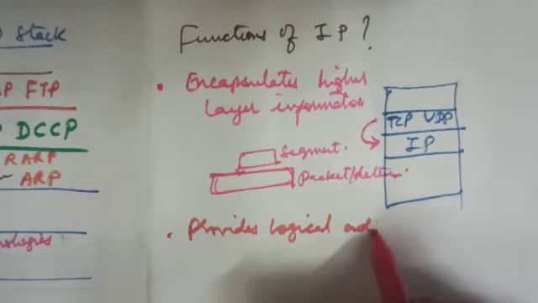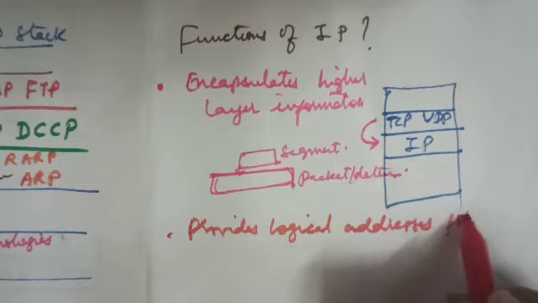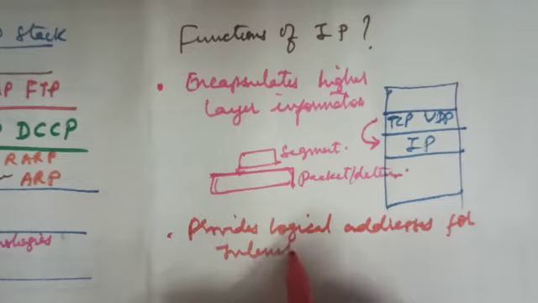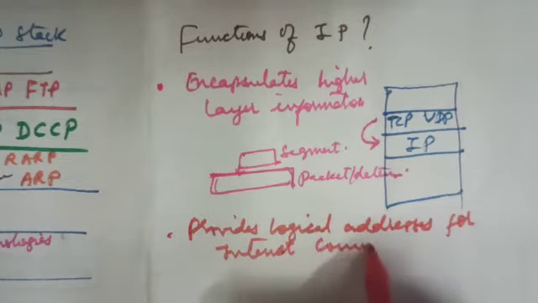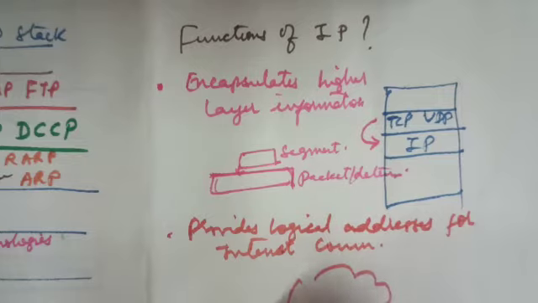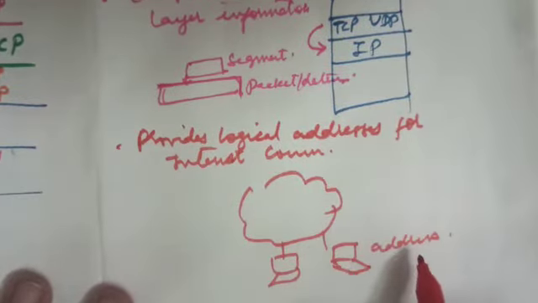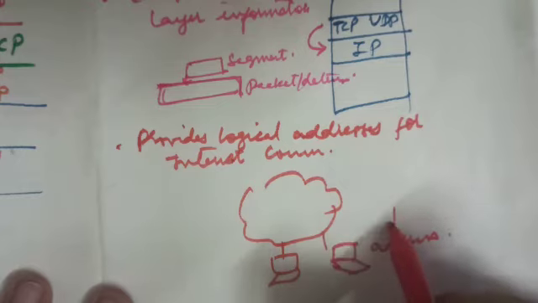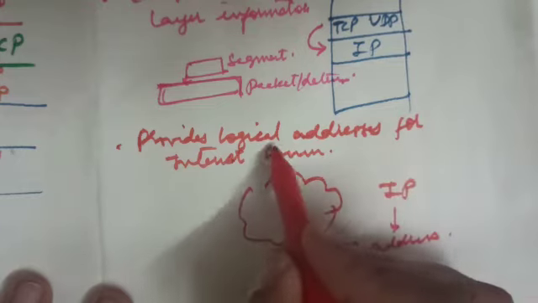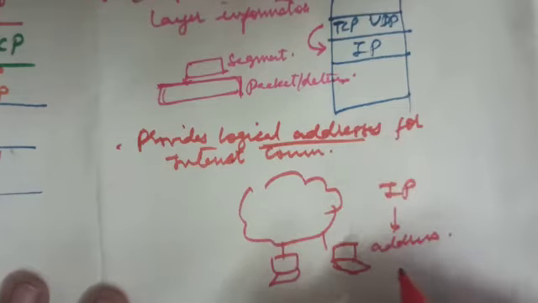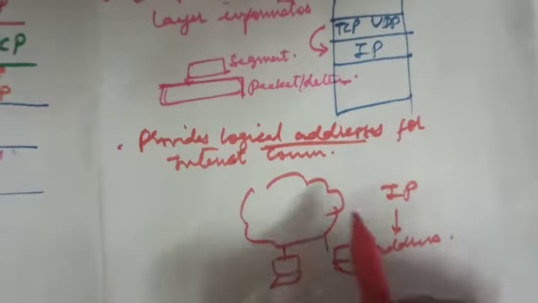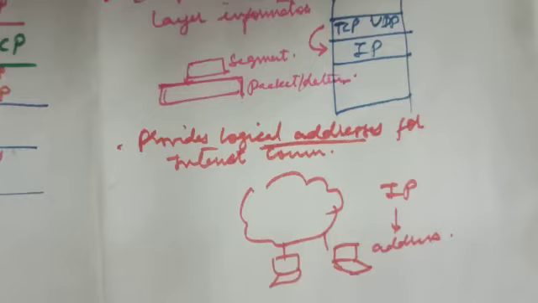Because whenever devices communicate in the internet, each of these devices must be identified by some address, and these addresses are provided by the internet protocol. IP provides the logical addresses, also called IP addresses, for communication. So this is one of the functions of the internet protocol.